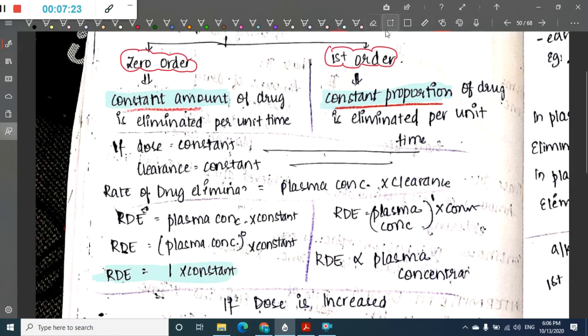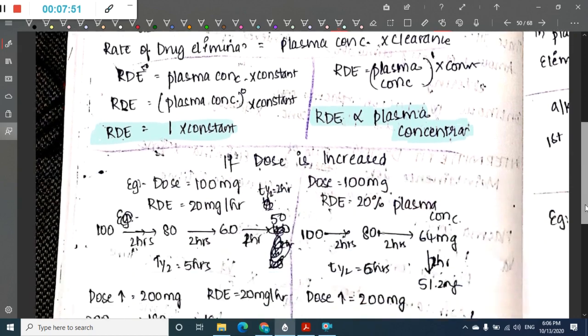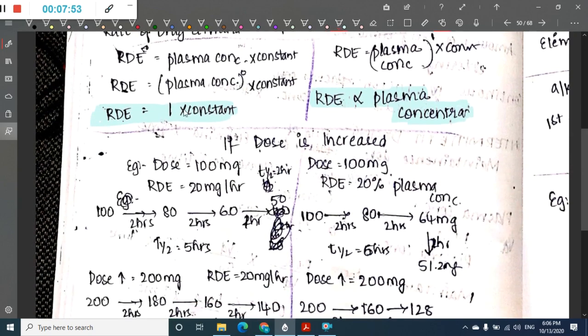Okay, in first order kinetics, rate of drug elimination is equal to plasma concentration to the power of order. Here order is first order, so to the power of 1 into constant. So here rate of drug elimination is directly proportional to plasma concentration in first order kinetics, whereas in zero order kinetics, rate of drug elimination is constant. So even if the dose is increased, the rate of drug elimination is constant in zero order kinetics.